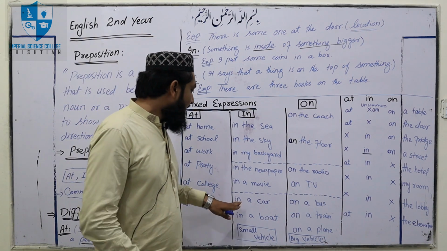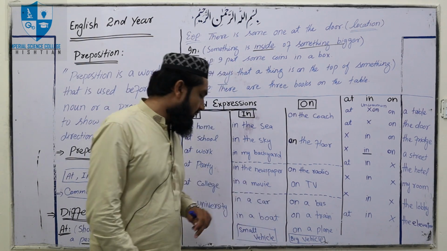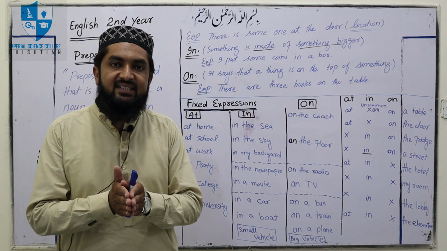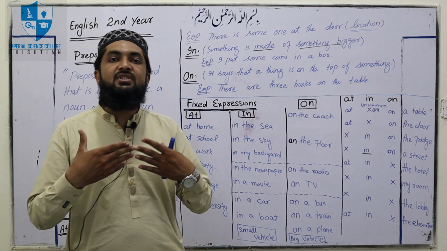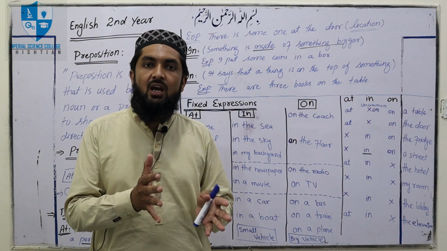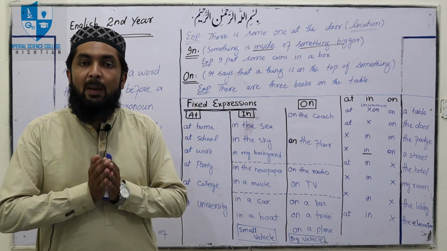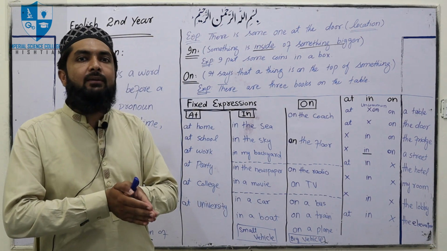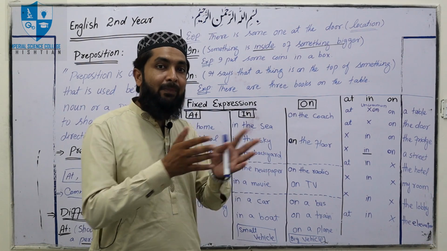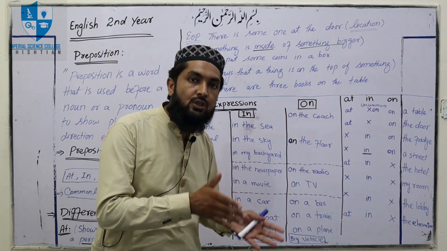And then in a car, in a boat. Keep it in mind, dear students, that when we talk about some small vehicle, for example, a boat or a car, we'll use preposition in. And when we talk about some bigger vehicle, we'll use preposition on.